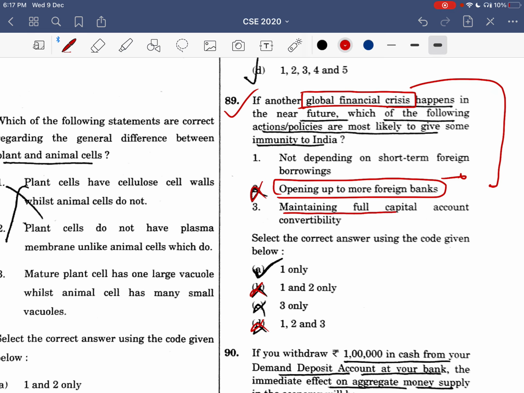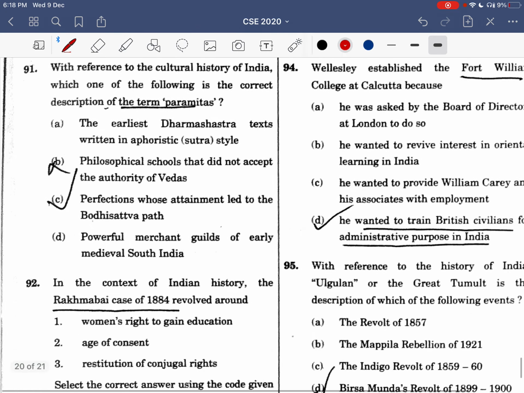Now, maintaining full capital convertibility. If we have the facility of full capital account convertibility, then in the case of a global financial crisis, companies will opt to go to some other places where the economy is not that much exacerbated or deteriorated. So in the case of full capital account convertibility, they can easily exchange their money into dollars or rupees. So this option was incorrect also. So I opted for A and it was a correct answer.